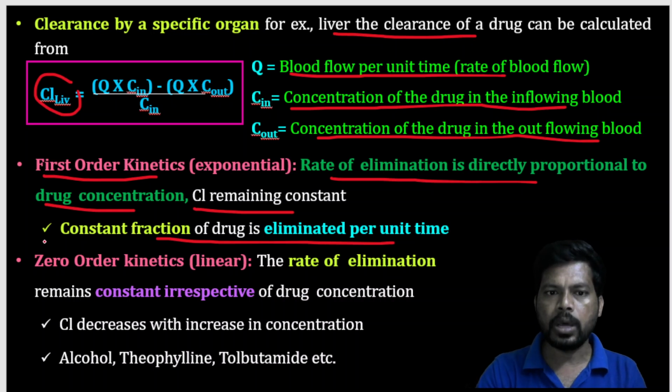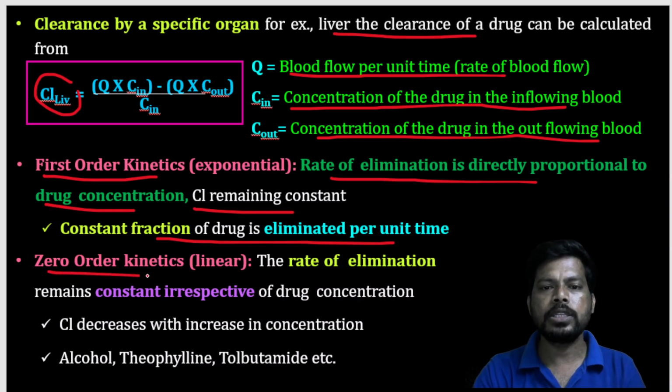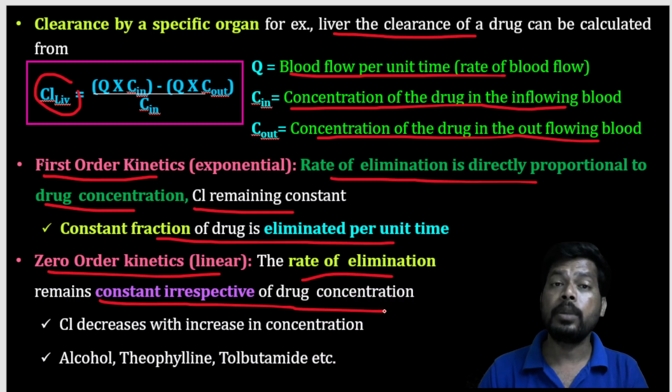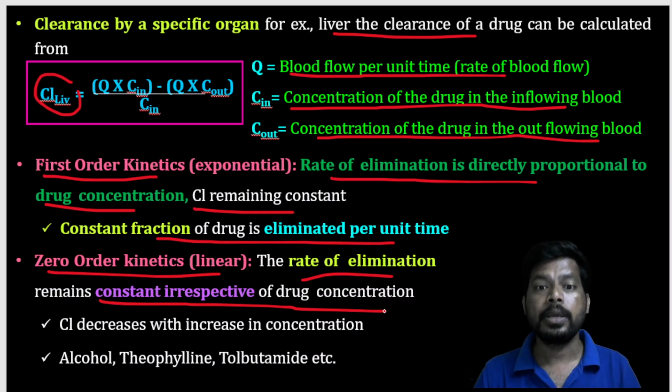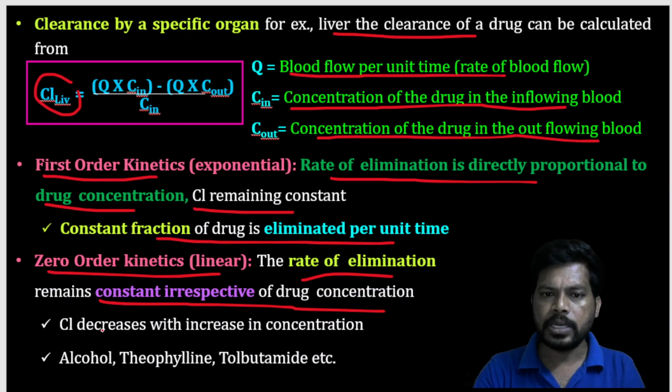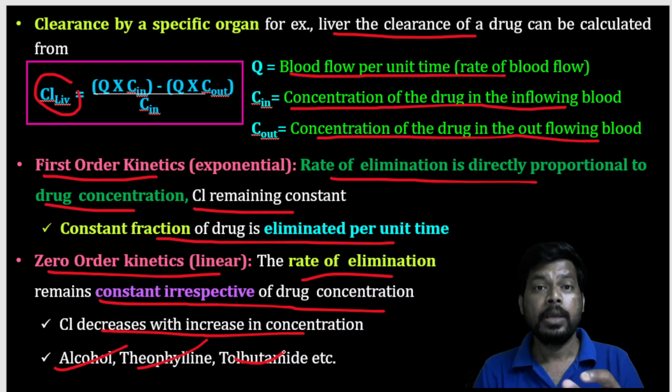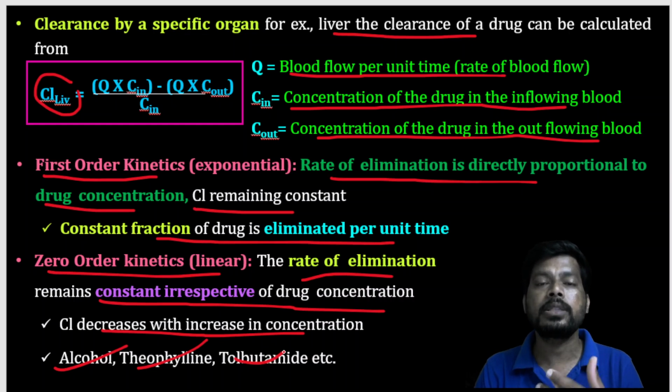But when coming to zero order kinetics, the rate of elimination remains constant irrespective of the drug concentration. So clearance decreases with increasing concentration. Examples are alcohol, theophylline, tolbutamide. So generally what is the point here? Clearance decreases by increasing the concentration or increasing the administration of the drug.